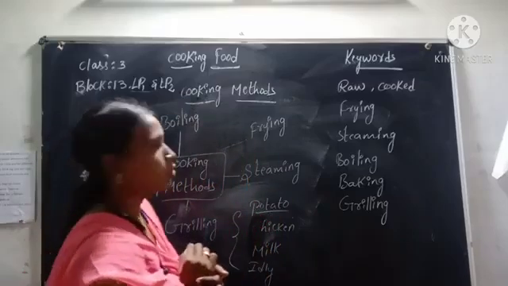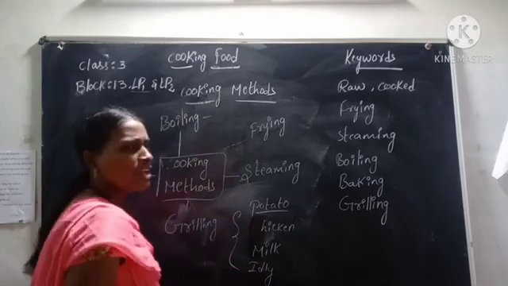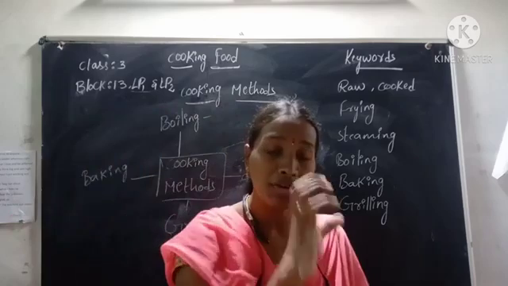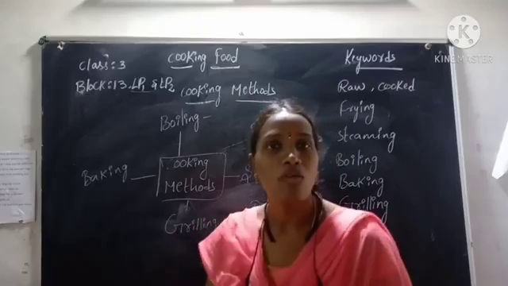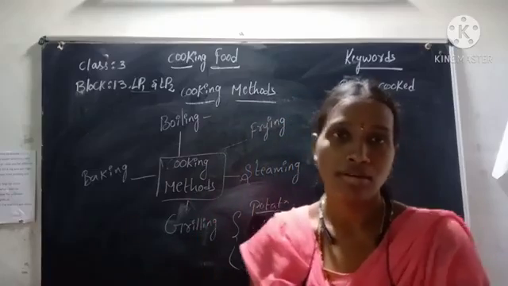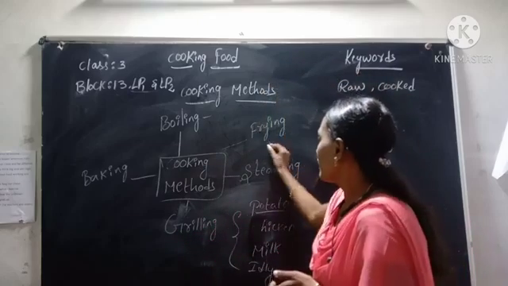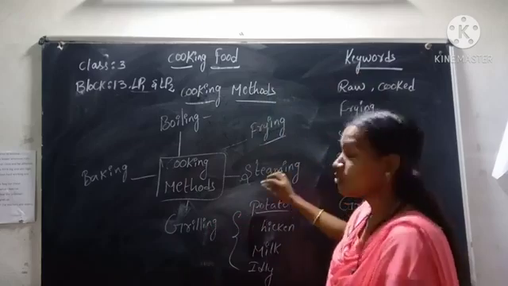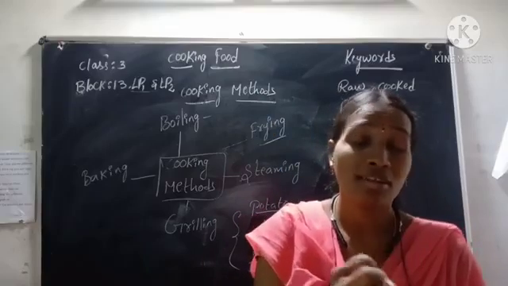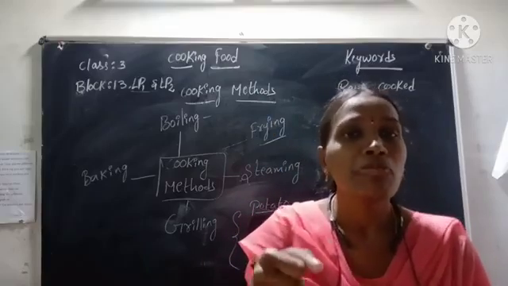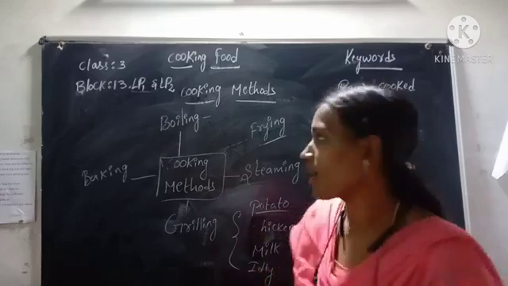First we will move to the potato. First, potato can be boiled. Boiling means you have to put the food item in the water and place that vessel on the fire. Okay, that is boiling. Frying, we can do potato chips also. We make potato slices and pour the potato slices into deep oil. That is the frying method.